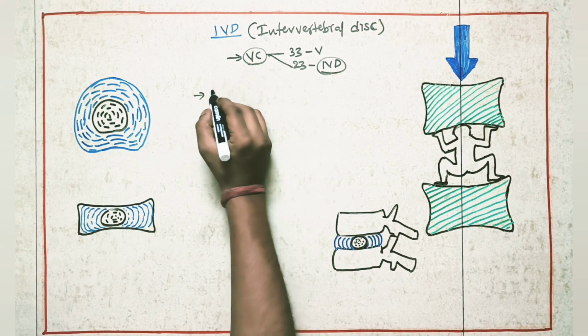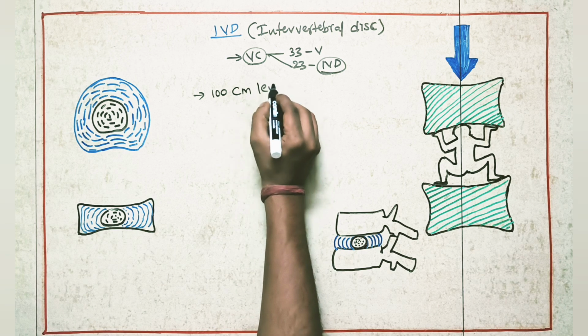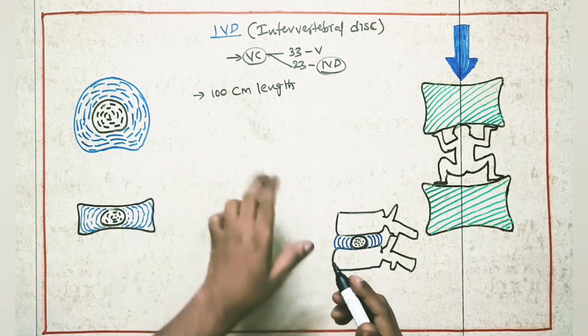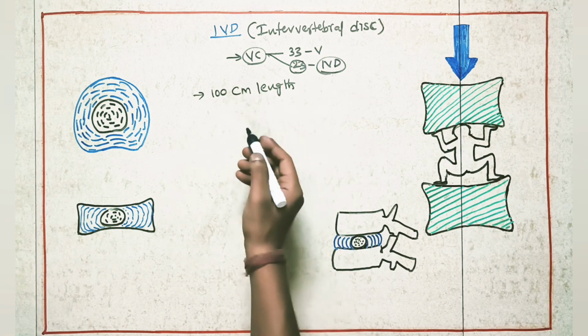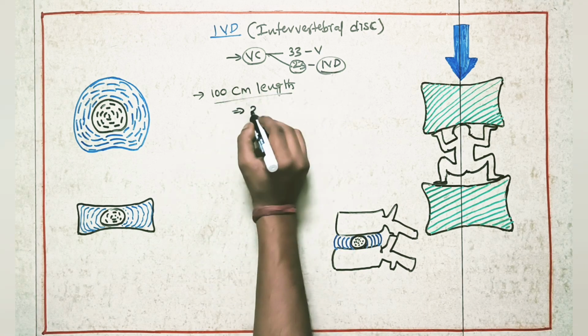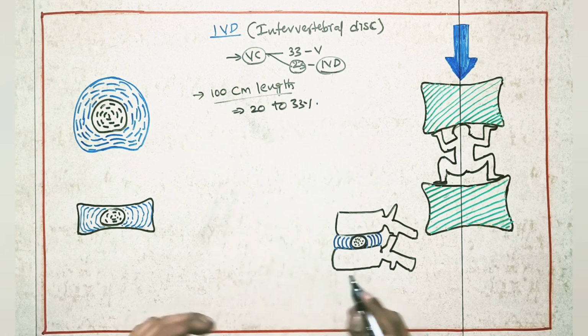Suppose we take a vertebral column that is 100 centimeters in length. Because of the presence of these IVDs, they contribute almost 20 to 33% of the length of the vertebral column.